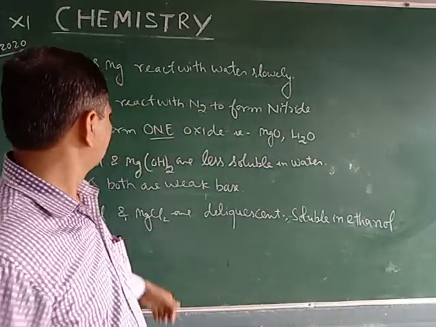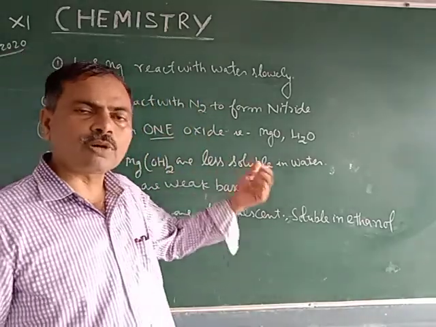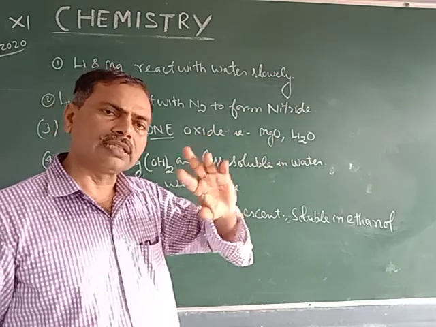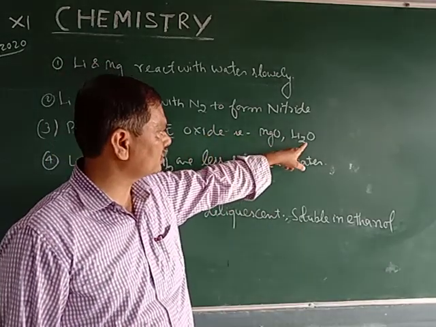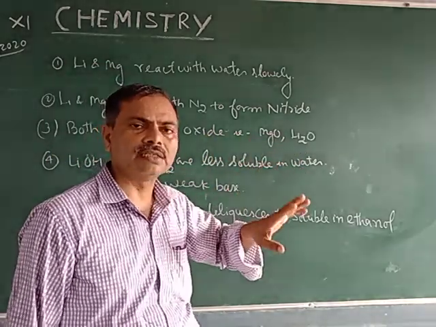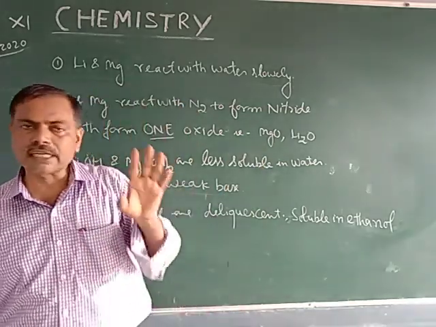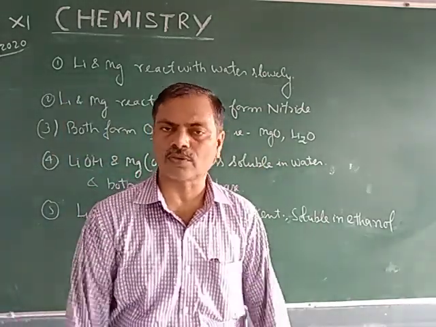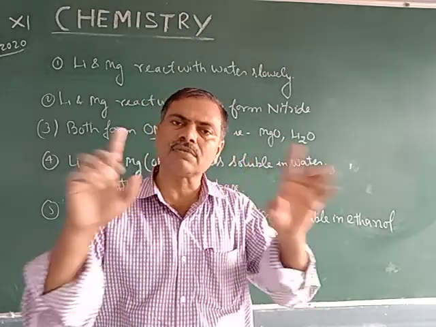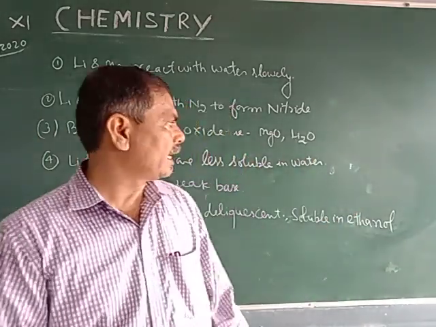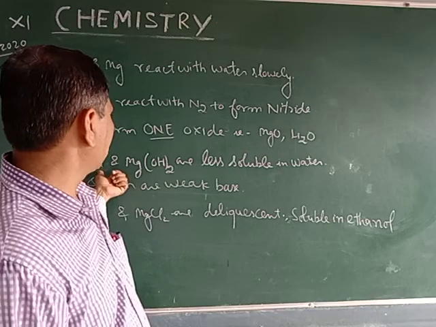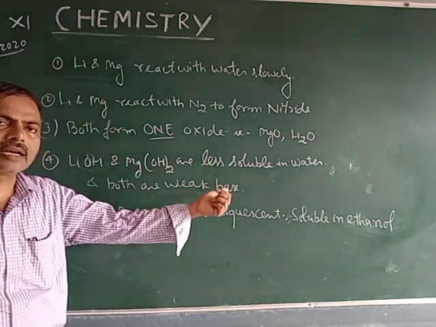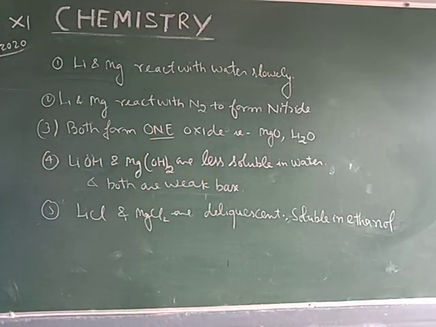They both form oxides, lithium oxide and magnesium oxide. They do not form peroxide or superoxide; they form only the monoxide. Lithium hydroxide and magnesium hydroxide are less soluble in water, and both are weak bases.